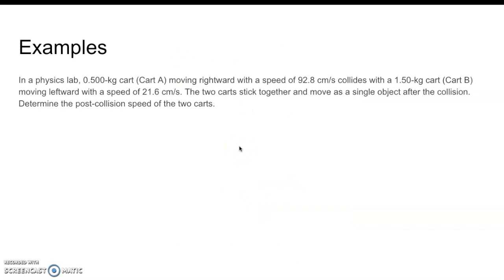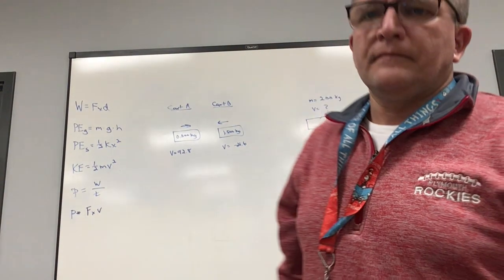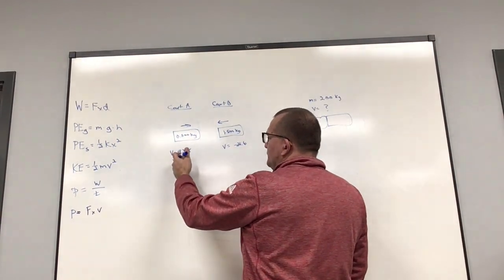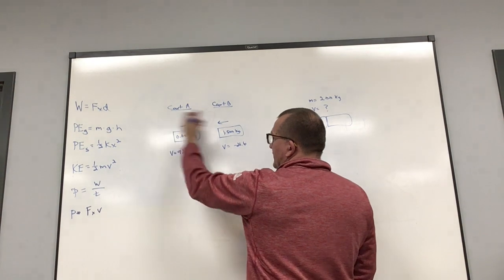So here are some mathematical examples. In a lab, we've got a 0.5 kilogram cart moving rightward with a speed of 92.8 centimeters per second. It collides with a 1.5 kilogram cart moving leftward with a speed of 21.6. They stick together and move as a single object. What is their final speed? Do it now. All right, so cart A, 0.5 kilogram of mass, moving 92.8 centimeters per second this way.